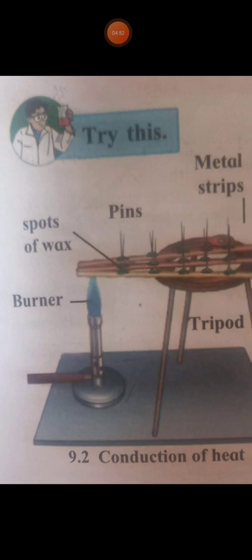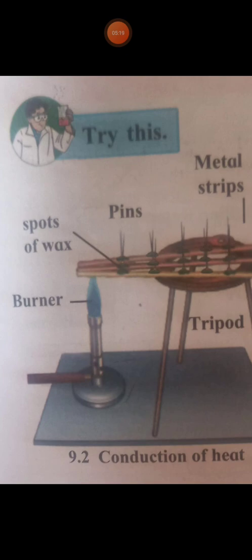Take a stainless steel or iron, copper and aluminum bar, each about 30 cm long and having the same shape. Apply wax spots with the help of a candle at a distance of 2 centimeters from each other on all 3 bars. You see a bar, on that there is a pin, 2 centimeters away from each other.